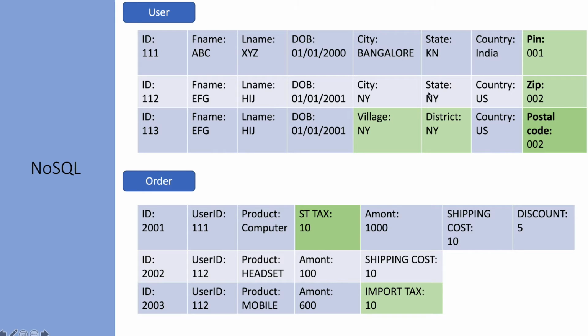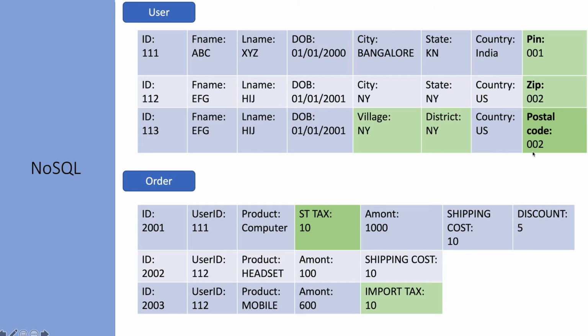So in this example, let's say if we talk about India, here we have the concept of city, state, country, and pin. And let's assume in the US we have city, state, country, and zip. So here the pin is not available. Instead of pin, we are using the zip. And let's say there is another type of address we are storing, which is village, district, country, and postal code. So here again, certain columns are missing and some new columns are being added.